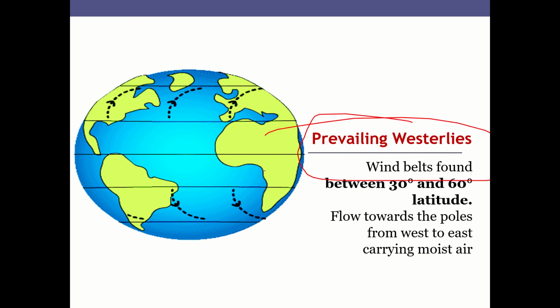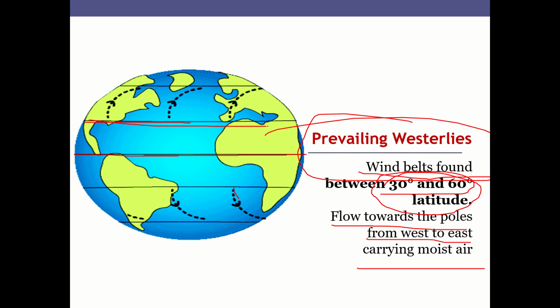Prevailing westerlies, or prevailing easterlies, are wind belts found between 30° and 60° latitude. They flow towards the pole from west to east. So we have seen one part, which is between 30° north and 30° south of the equator. There are certain specific winds that occur above 30 and 60° latitude. Those are called prevailing winds.